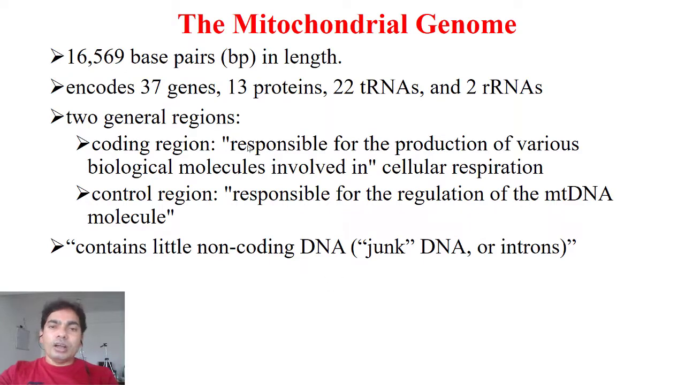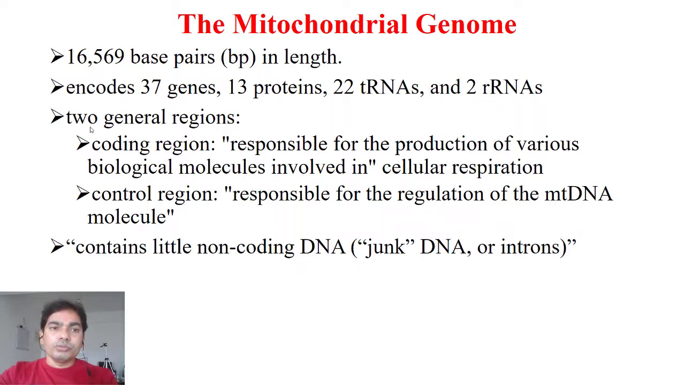So what is the length of this genome and the amount of DNA found in the mitochondria? It's around 16,569 base pairs in length, right? So approximately it encodes 37 genes, and 13 proteins. So it's not necessary that all the genes synthesize protein. There are many genes which code for tRNAs and rRNAs, right? So there are 13 proteins, 22 tRNAs, and 2 rRNAs, right?